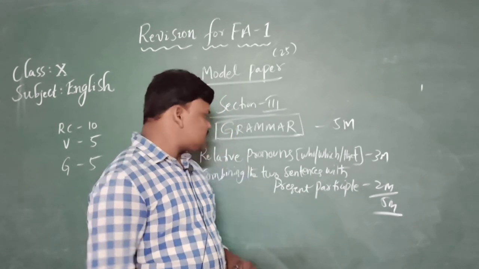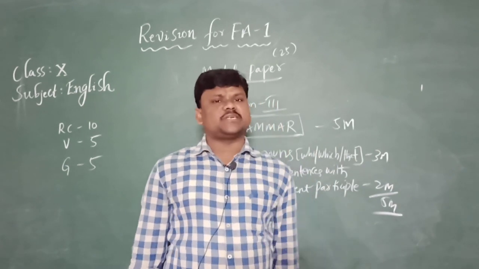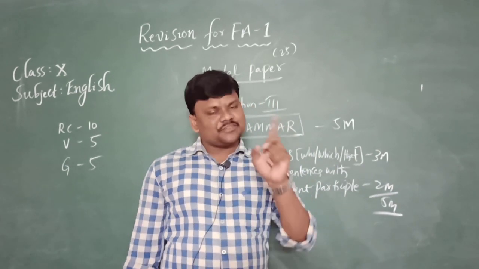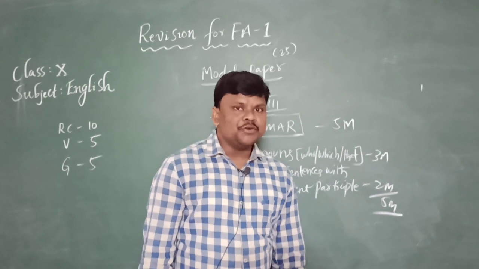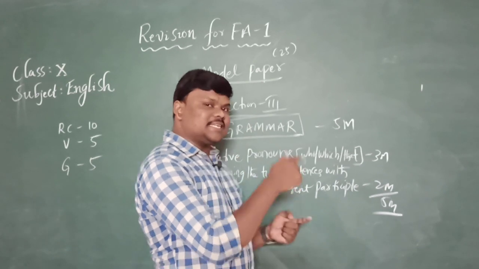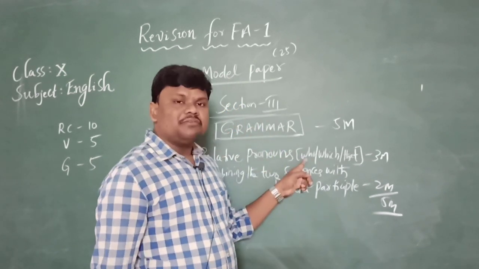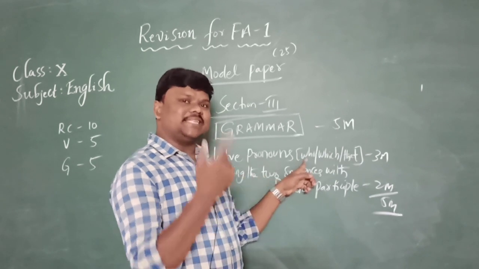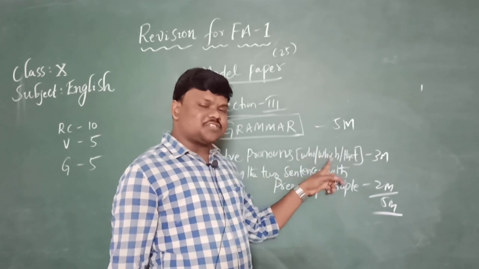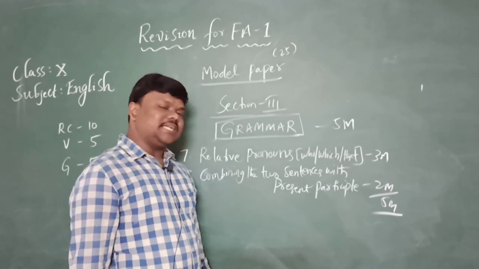If we need to combine the two sentences with who, which, that, who always follows a person. If two persons are there in the first sentence, the second person follows who. We need to remove the second sentence's starting pronoun, either in the starting, middle or end of the sentence. If it is who, we need to remove he, she or they. If it is which or that, we need to remove it. So very easy.